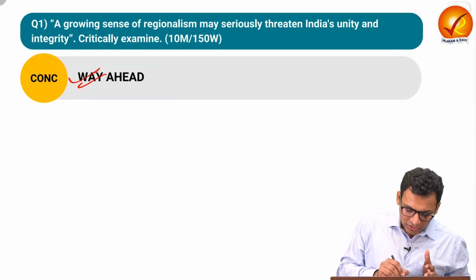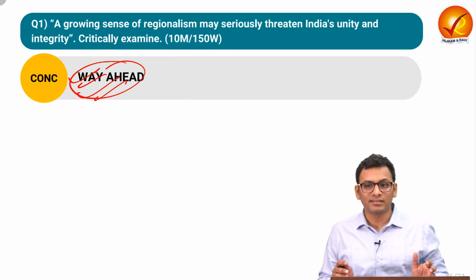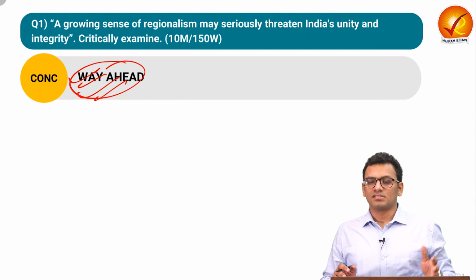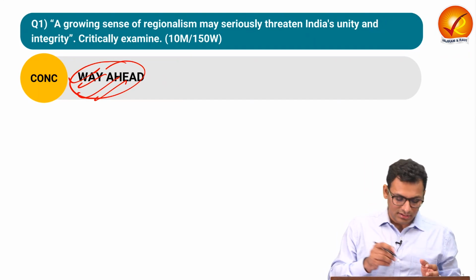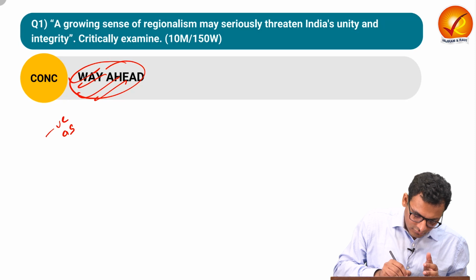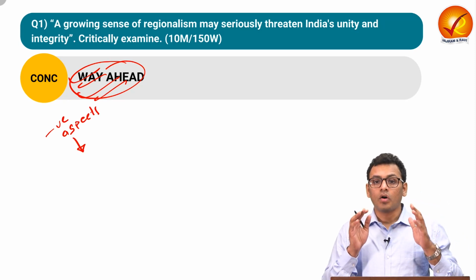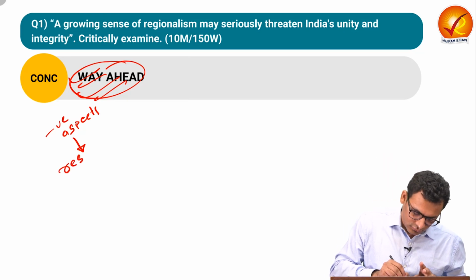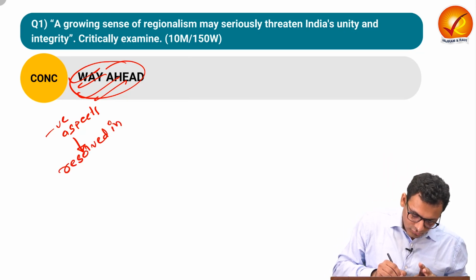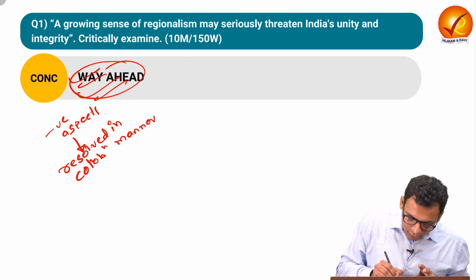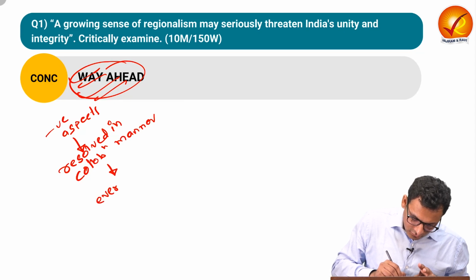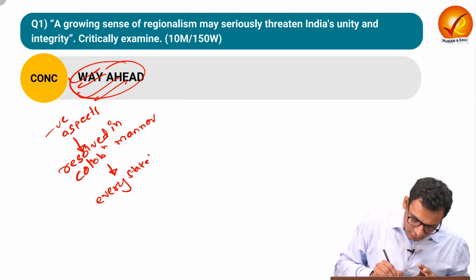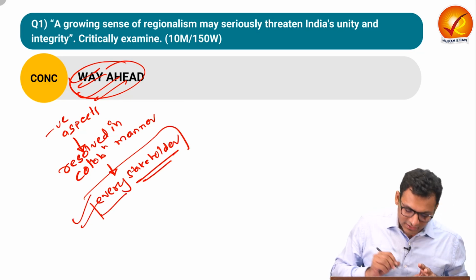In the conclusion, you can talk about the way ahead. You can talk about how regionalism certainly has some degree of advantage. However, the negative aspects must be resolved in a collaborative manner, to ensure every stakeholder is part of the decision making.